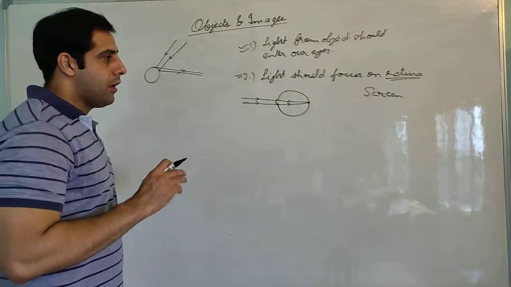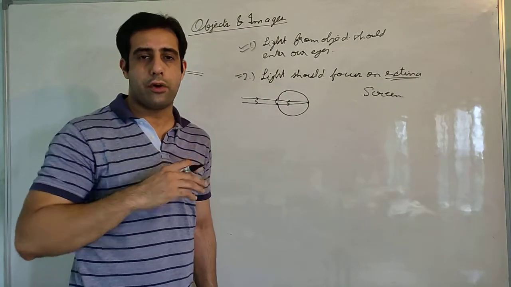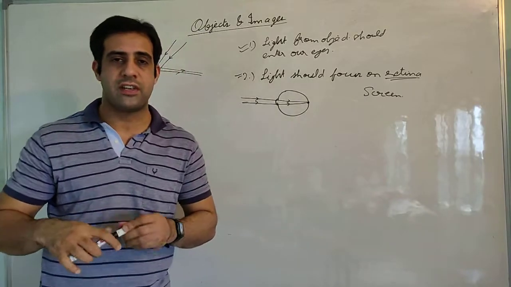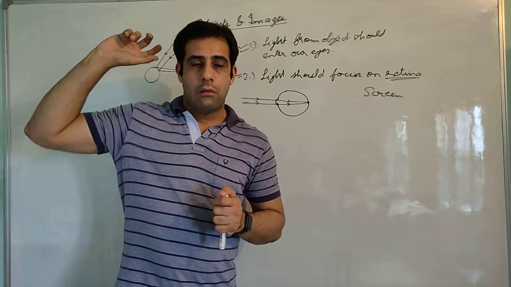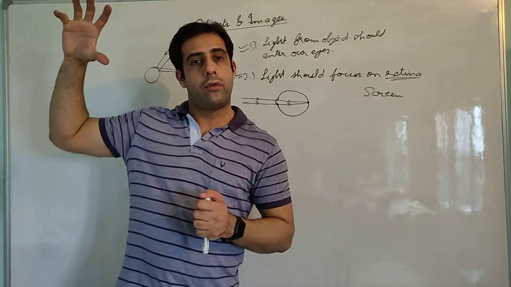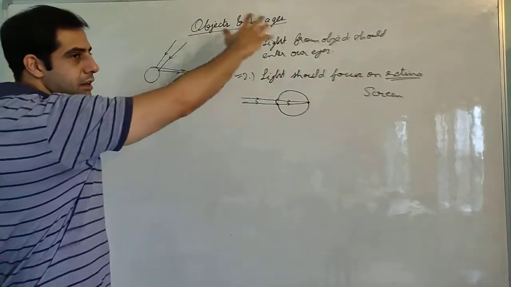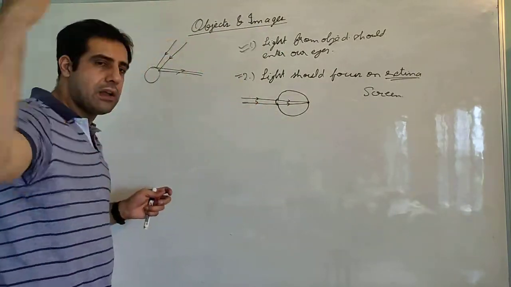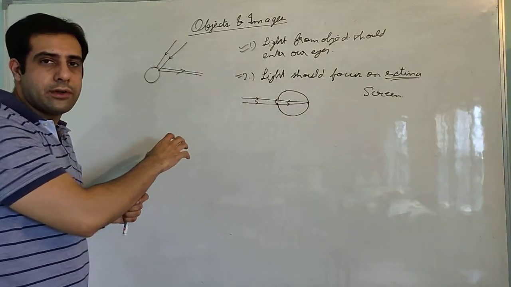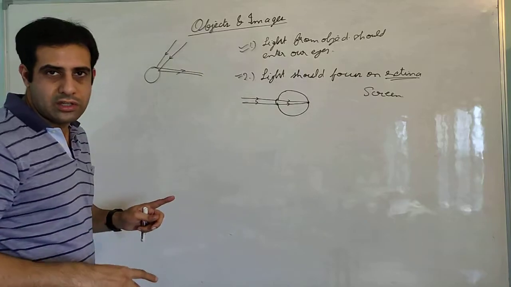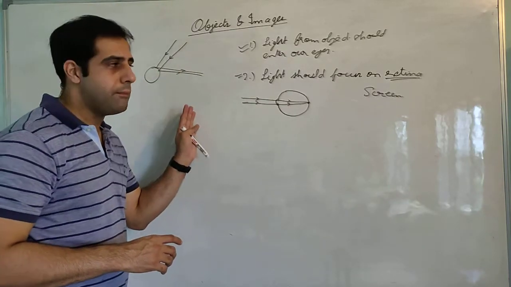Now suppose instead of on the retina, we want to see the image on a screen. For example, when we go to movie halls, we see a movie on a screen. There is a window behind us. If you notice that window, there is light coming from it. That light is actually projected on a screen. The light comes from behind and is projected on the screen, and then there are images on the screen, videos, images, whatever you want to call it.